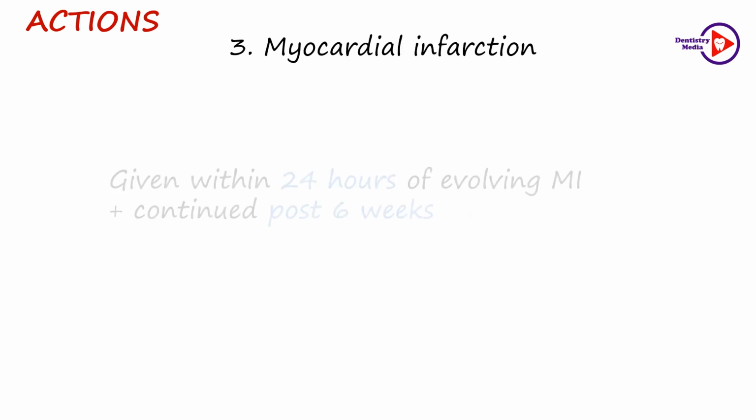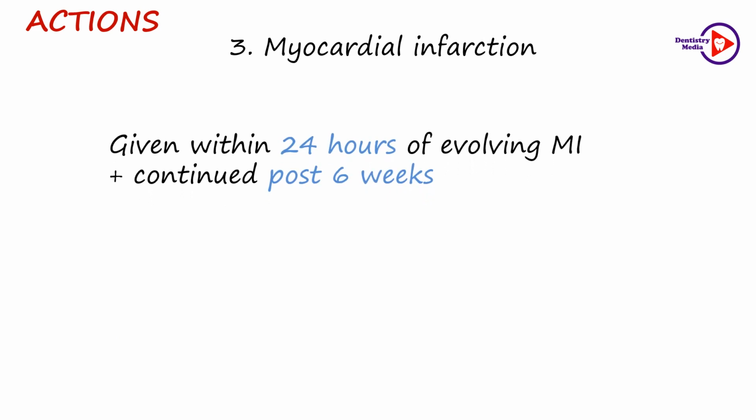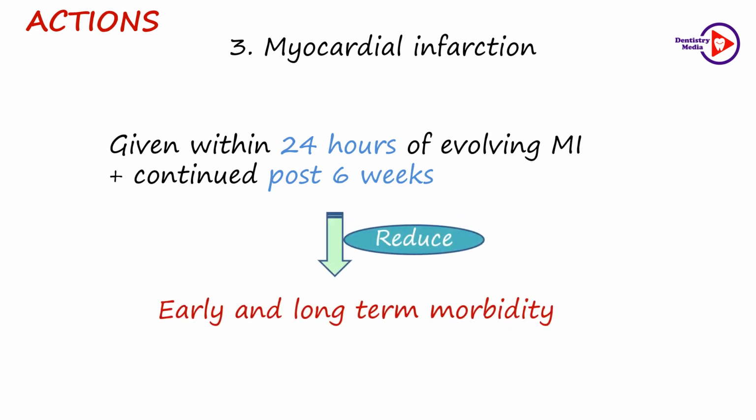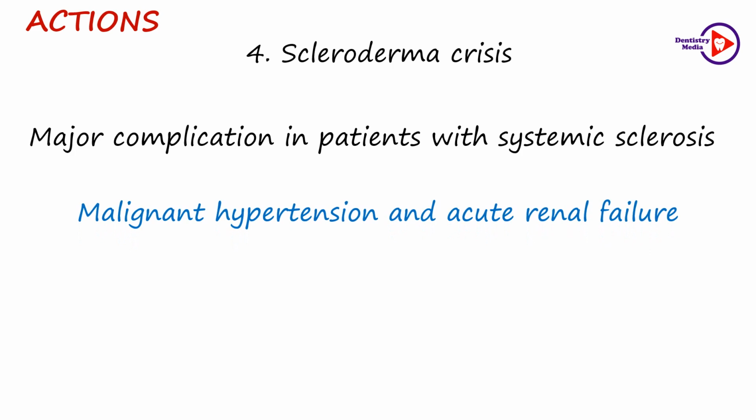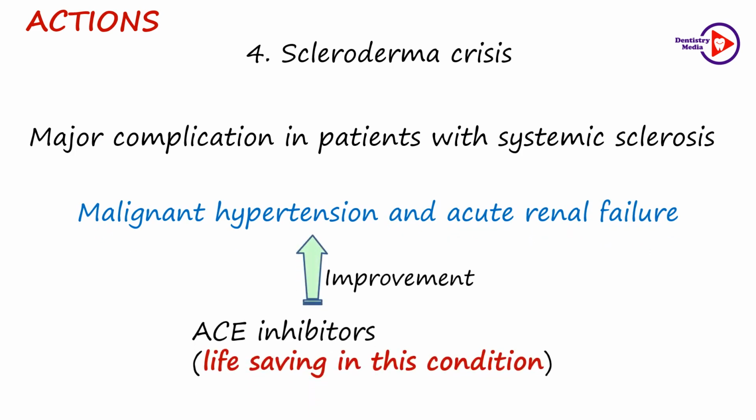In cases of myocardial infarction, when they are given within 24 hours of the evolving myocardial infarction and continued for 6 weeks, they reduce the early and long-term morbidity. In scleroderma crisis, it is a systemic condition and the major complication which is seen is malignant hypertension, acute renal failure. And this is improved by the ACE inhibitors and they are considered as life-saving in this condition.